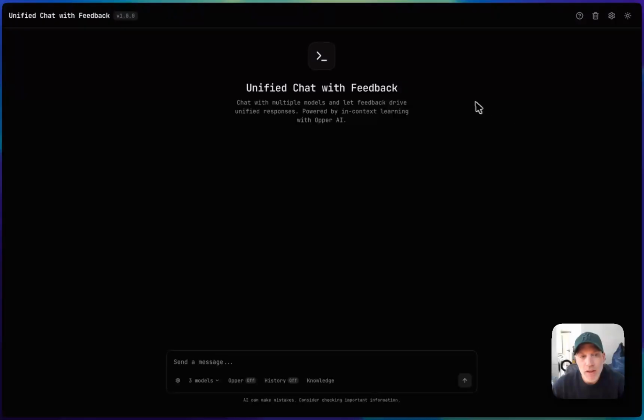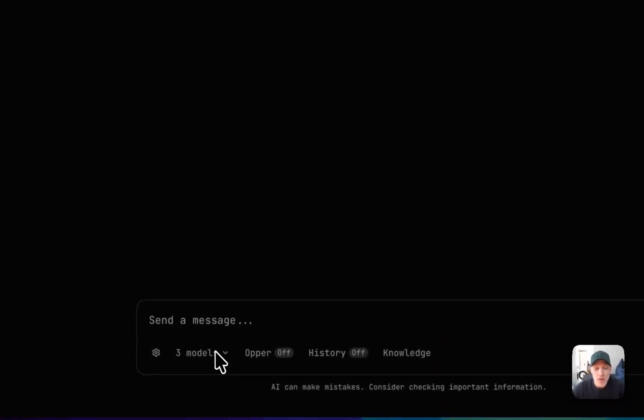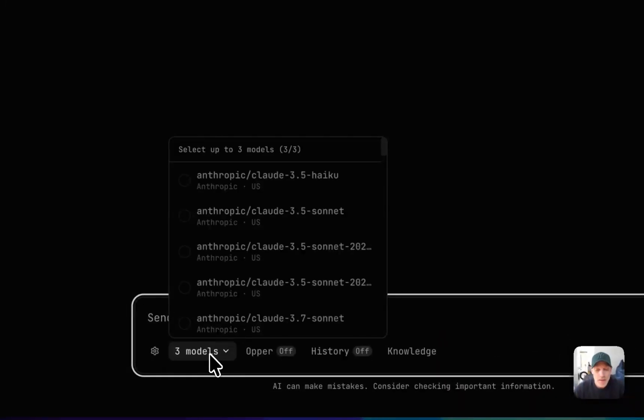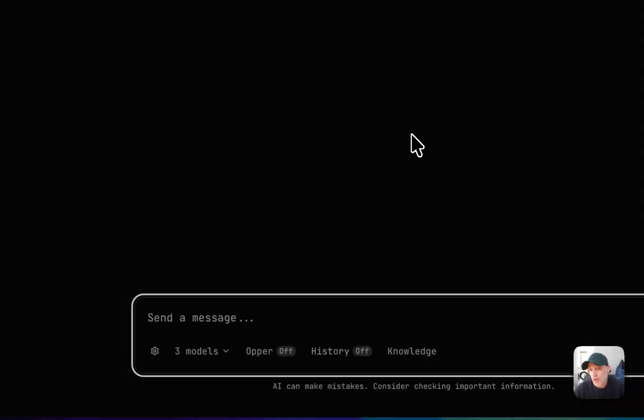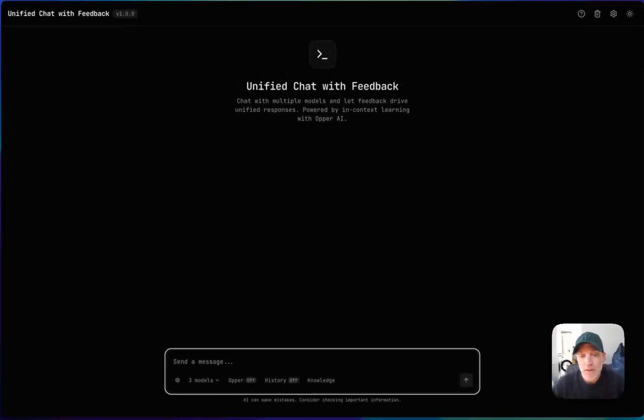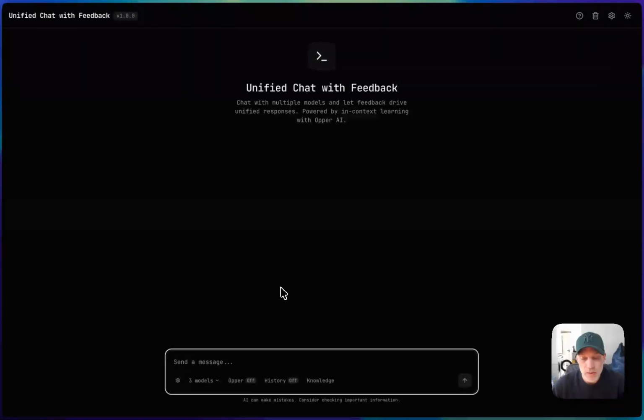So what we're looking at here is a classical chat app, just like ChatGPT, with the only difference that you can interact with multiple models at the same time. So we're going to use this in order to show a couple of problems, but also then move on to show how Opper can solve some of these problems.